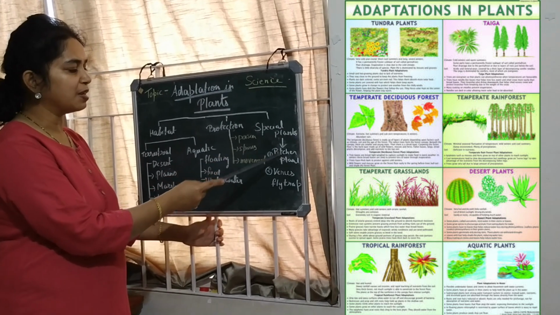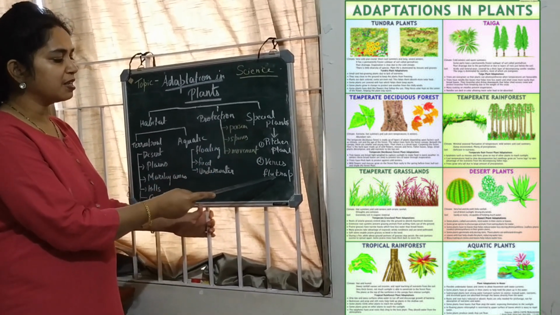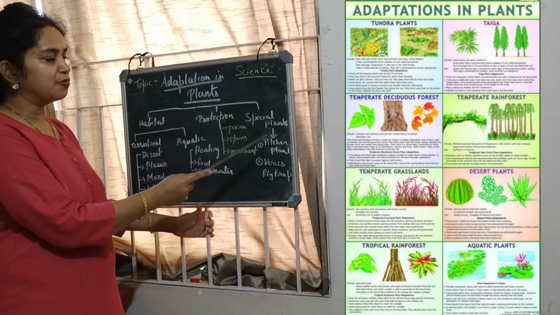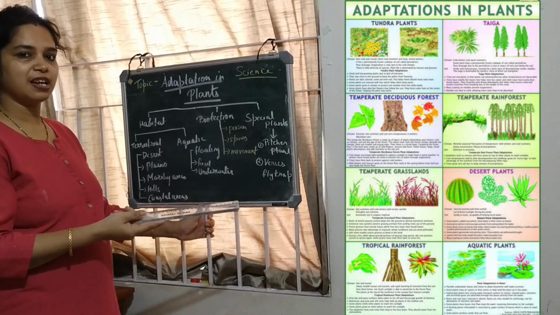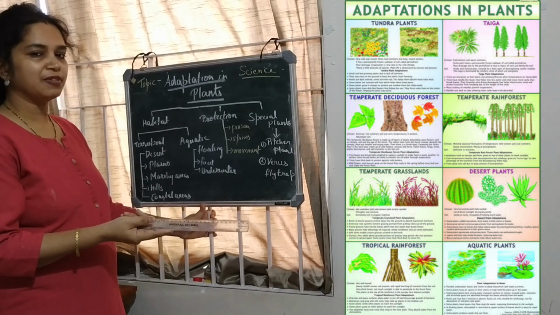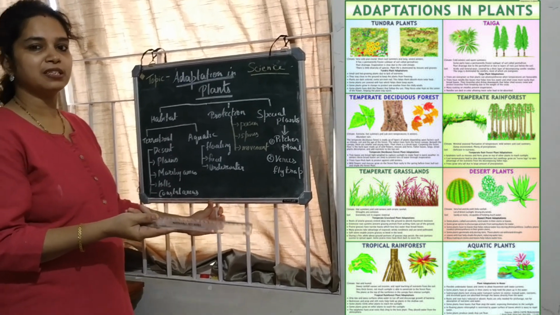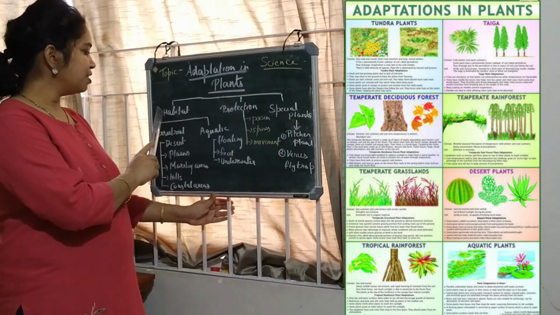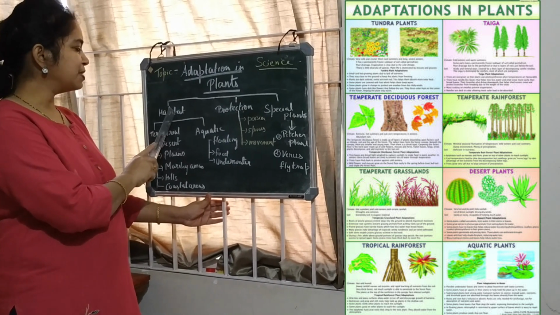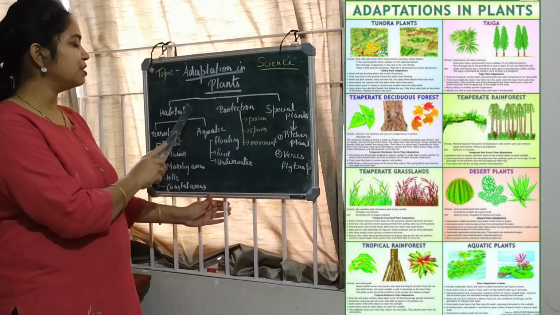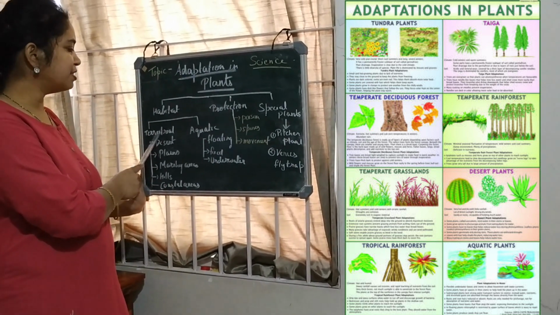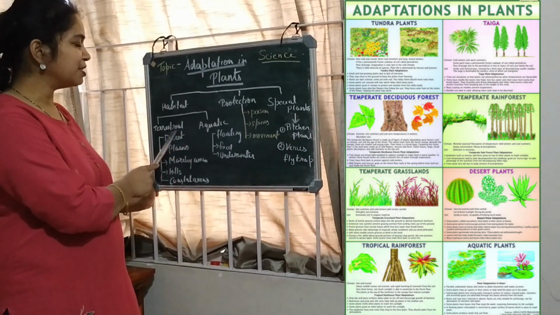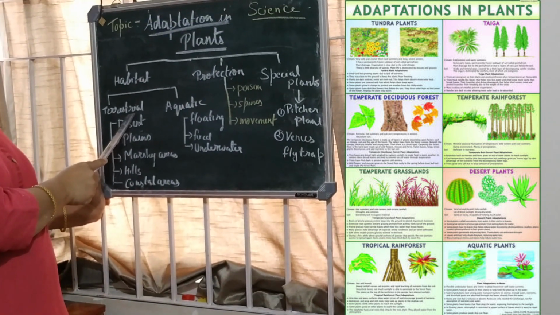And there are some special plants, like the pitcher plant and the Venus flytrap, which have certain modifications or adaptations so that they can extract nutrients from other living organisms, as they don't make their own food. Now coming to habitat. Habitat is the place where the plant lives. So the habitat can be of two types: terrestrial and aquatic. Terrestrial means the plants that grow on land are called terrestrial.